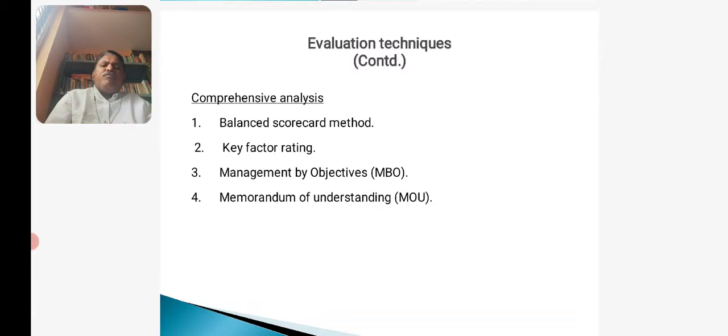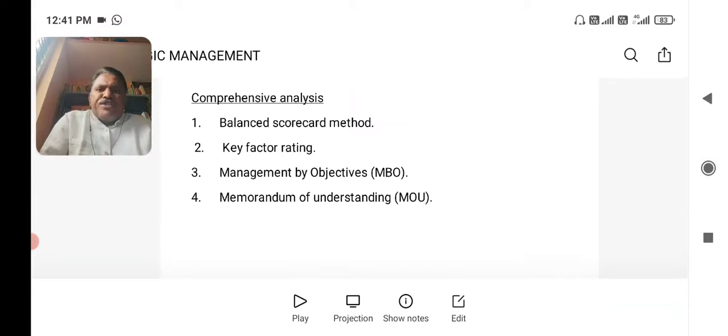Then the fifth one is general management. Do we have stable management, do we have management with vision, do we have management which thinks of the development of the company day and night? All these key factors are rated here in key factor rating. So in key factor rating there are basically five important key factor areas: finance, marketing, HR, operations, and general management, the functional areas.